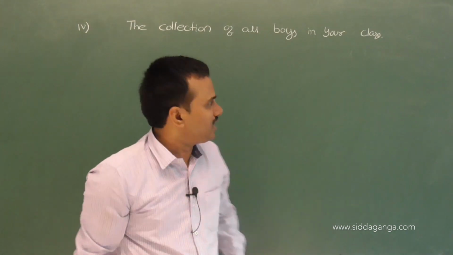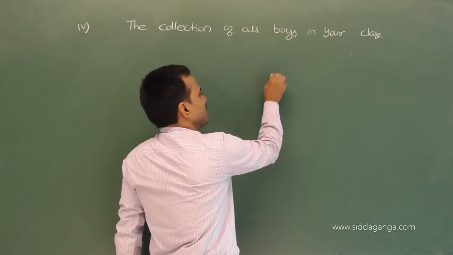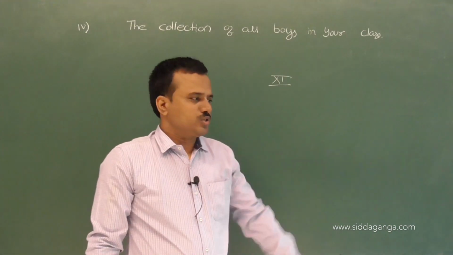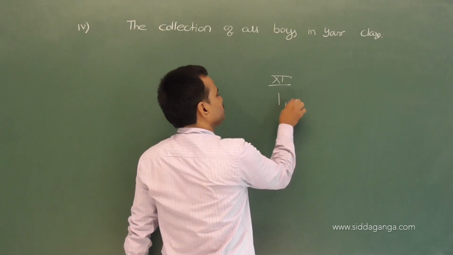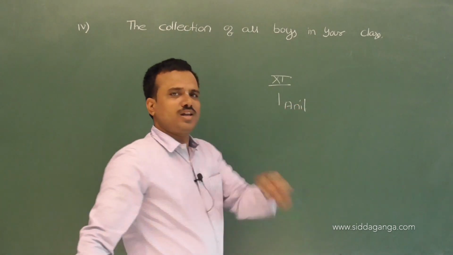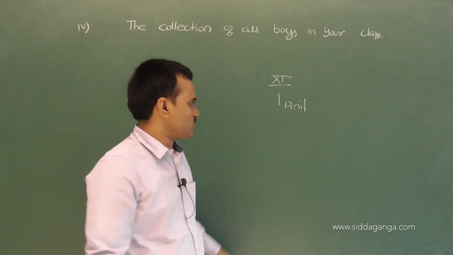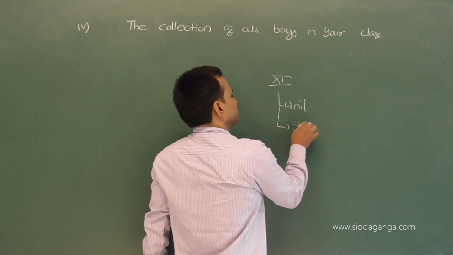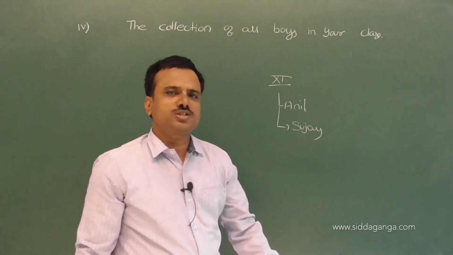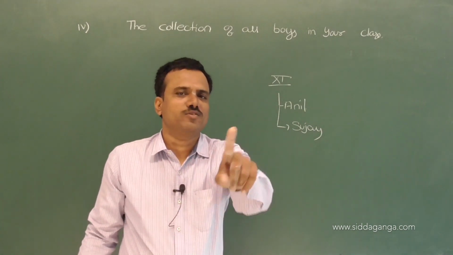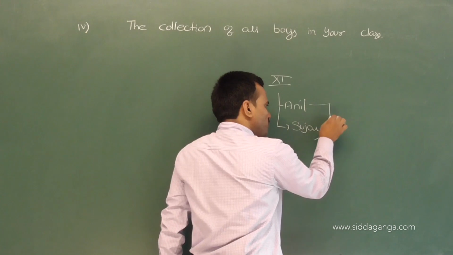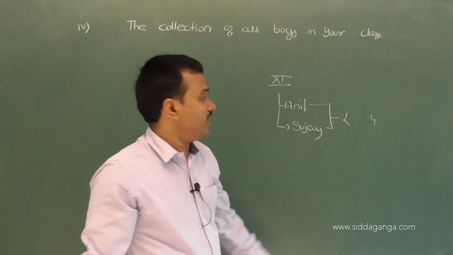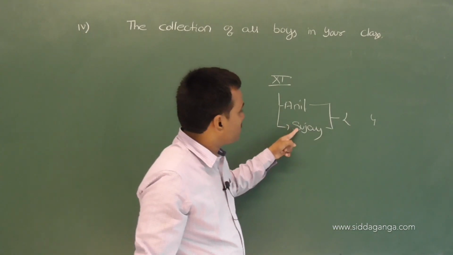Suppose even in your class 11th, I ask to collect all the boys. One person, Anil, collects all the boys in your classroom. I ask one more person, Sujay, to collect all the boys in your classroom. Those two persons' collection is the same. It should not vary from person to person.